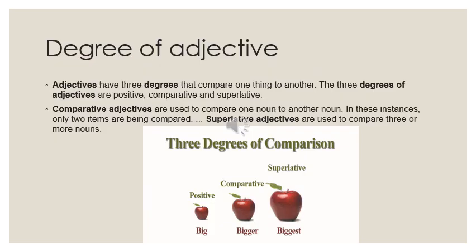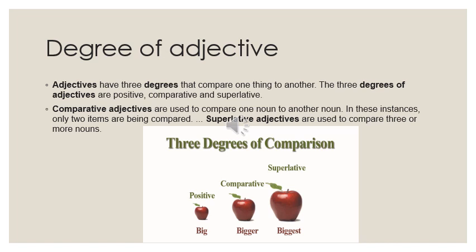So students, today our main topic is the degrees of adjectives. The adjective has 3 degrees: positive, comparative and superlative. Positive is the simple one, in which you tell the quality of a noun, as we have studied in the previous slide, that it's a red apple, it is tall grass. It's very easy, we are not comparing it to any other noun.